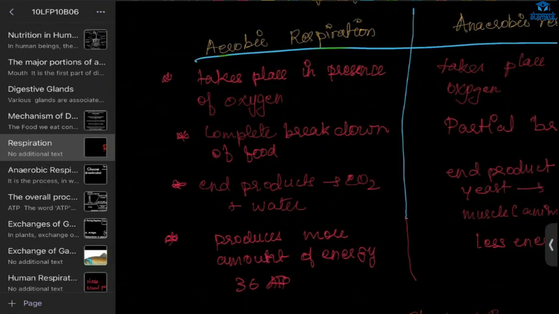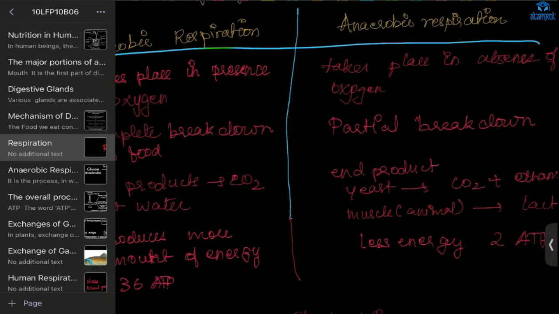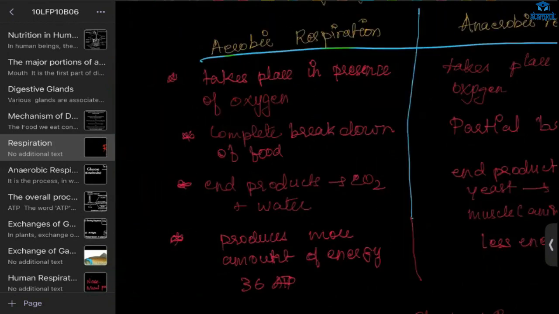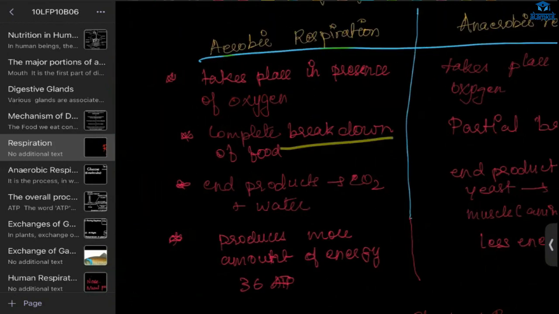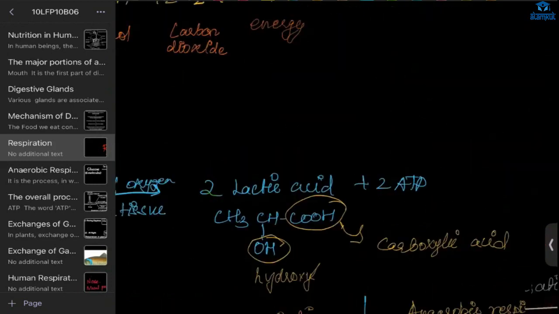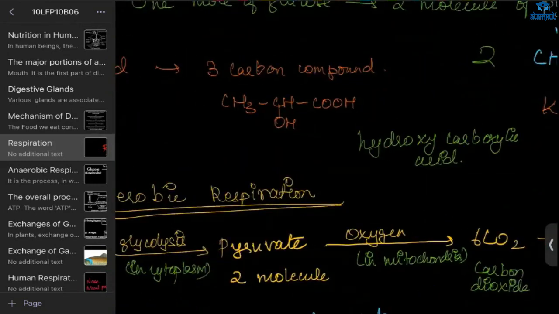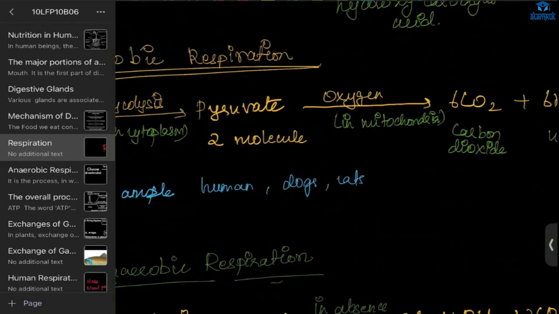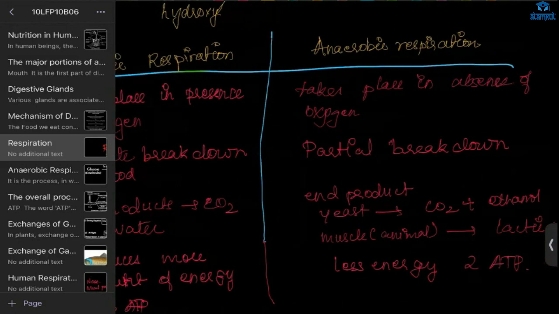Aerobic respiration takes place in the presence of oxygen. Anaerobic respiration takes place in the absence of oxygen. Aerobic has complete breakdown, because everything is converted into the simplest form. And anaerobic has partial breakdown.